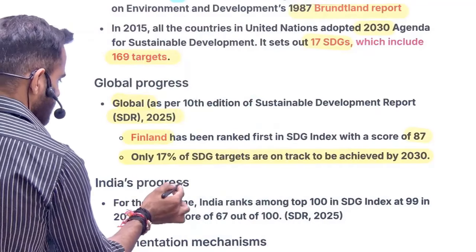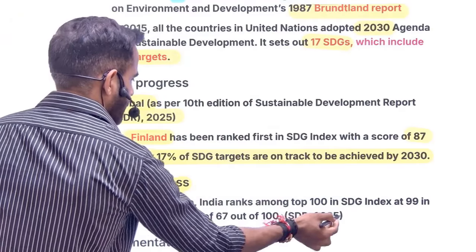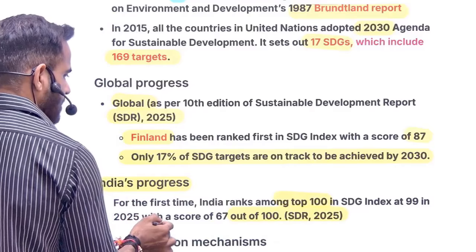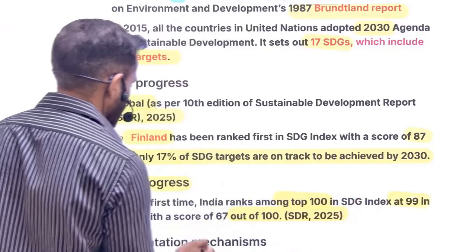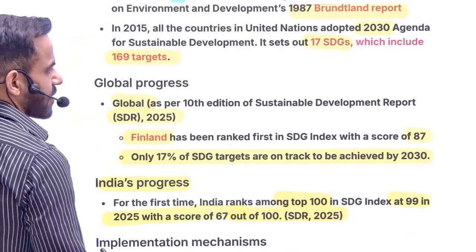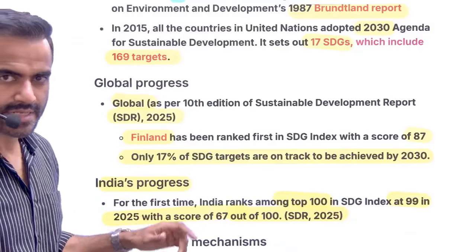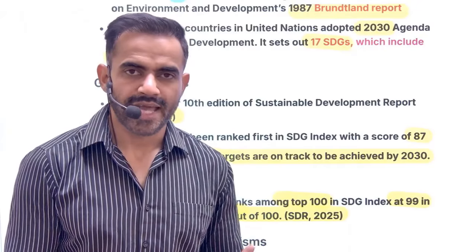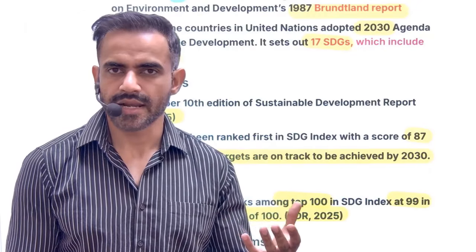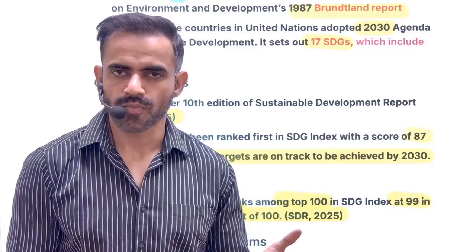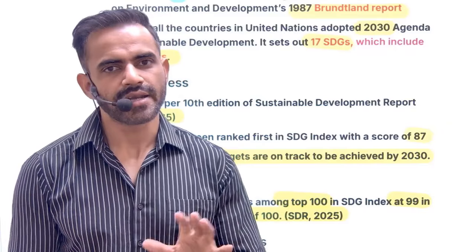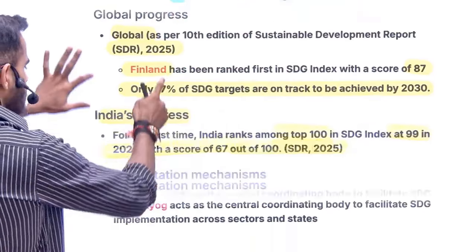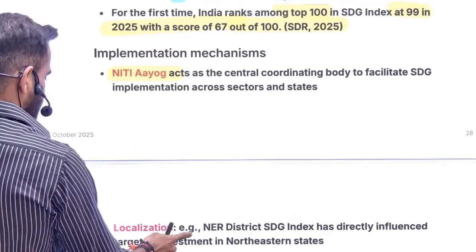Okay, so these are some of the important things. Now, as far as India is concerned, for the first time in the 2025 report, we are in top 100. Our ranking is, I think, 99. Yes, it is 99, and our score is 67. This is about global index. At national level also, there is an index released by Niti Aayog. As per that index, states like Kerala and I think Uttarakhand are on the top position, and states like Bihar and Jharkhand are on bottom position. Okay, Niti Aayog is the apex organization for the implementation.